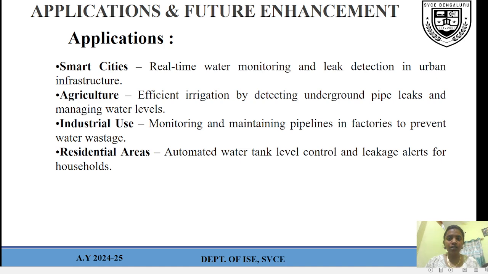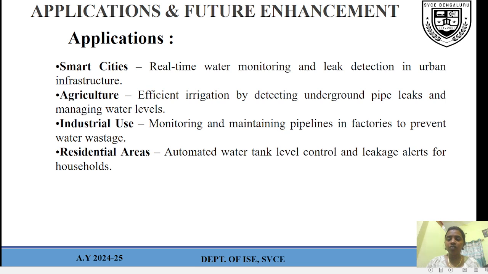The second application we have seen is agriculture: efficient irrigation by detecting underground pipe leaks and managing water levels. For irrigation purposes, if the water is leaked, there is a wastage of water. So we use IoT and ML based water leakage detection in underground pipes. It is helpful for managing water levels, so the water will not be lost.